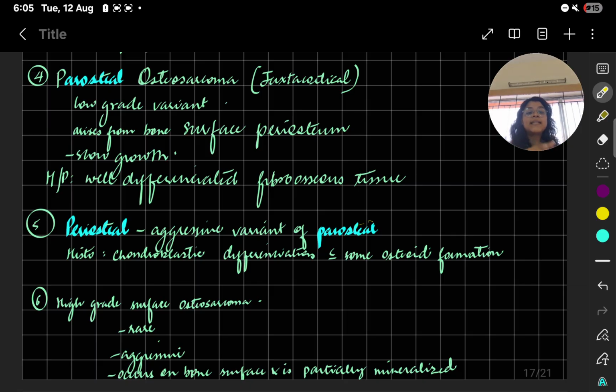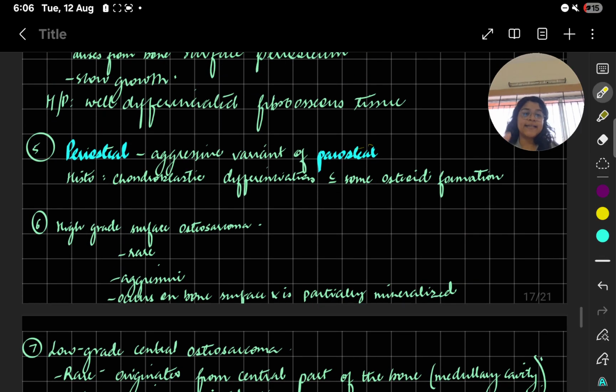You will see chondroblastic differentiation with some osteoid formation. So in parosteal, you saw it was a low grade variant, not that aggressive, good prognosis. Why? Fibrous tissue you could see. But here in periosteal, which is a very aggressive version of parosteal, you will see chondroid tissue formation with chondroblastic differentiation with some osteoid formation. So you have chondroid, cartilage plus osteoid. Danger. It's very poor prognosis.